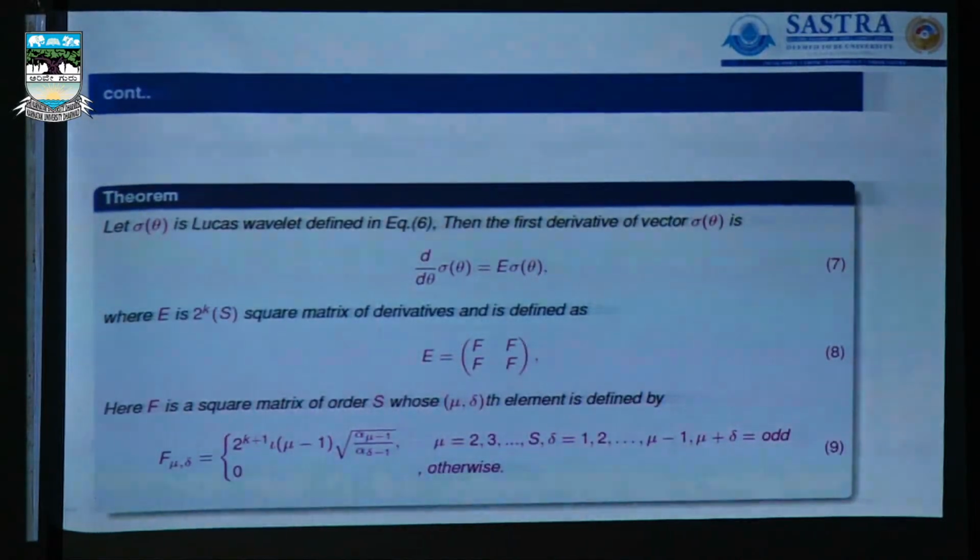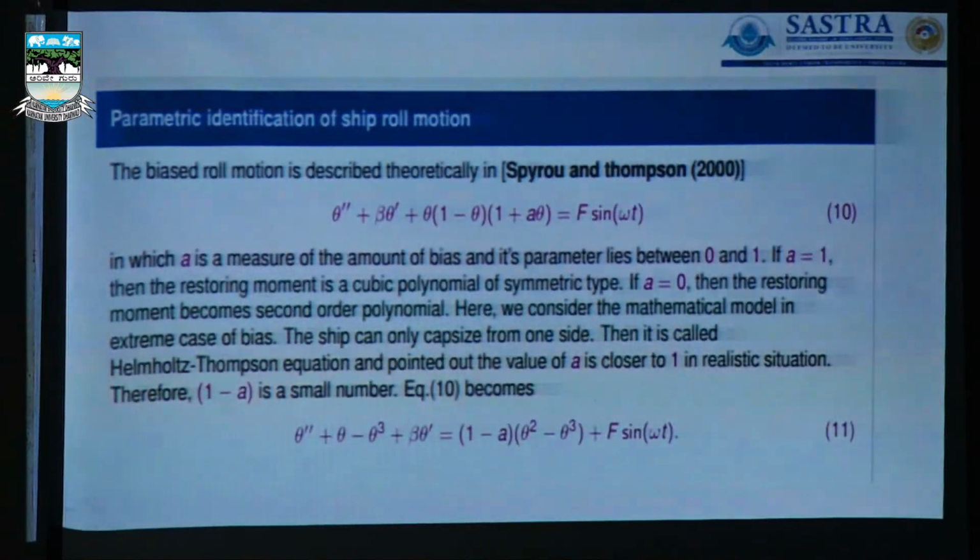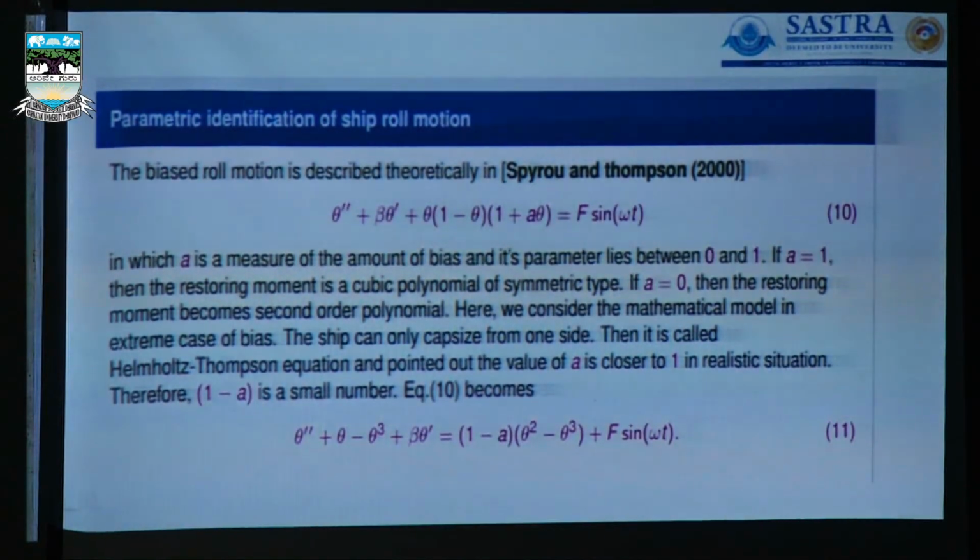This is the working procedure for constructing the operation matrix of derivative, and this is based on the experimental data provided by the NSTL lab. Actually, we have predicted some equation. This original equation is a basic equation that we have quoted for our study. We are predicting the appropriate nonlinear mathematical equation as part of the study.